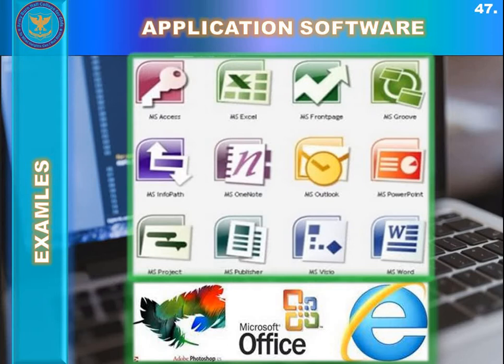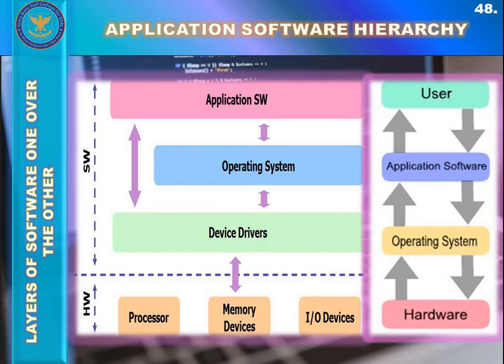In the diagram below you can see that E symbol. That E symbol shows the Internet Explorer browser, showing that a browser is also an application software. Here in this diagram you can see certain layers of the software, one over the other. These layers exist inside a computer. At the bottom most layer inside a computer, at the bottom most level,